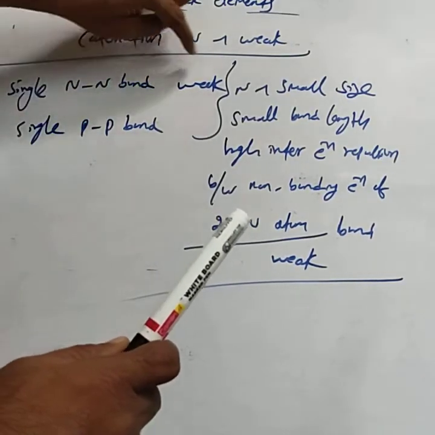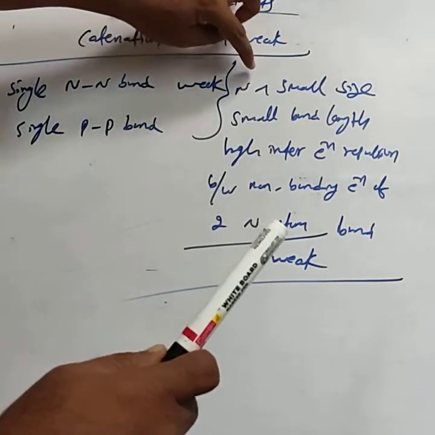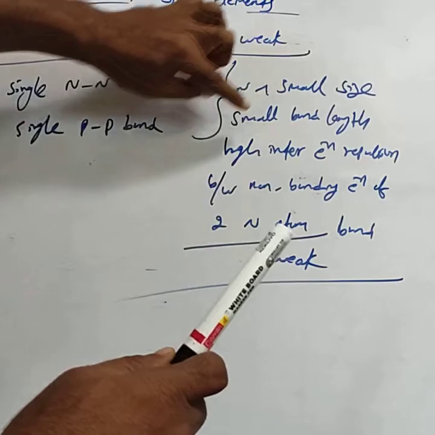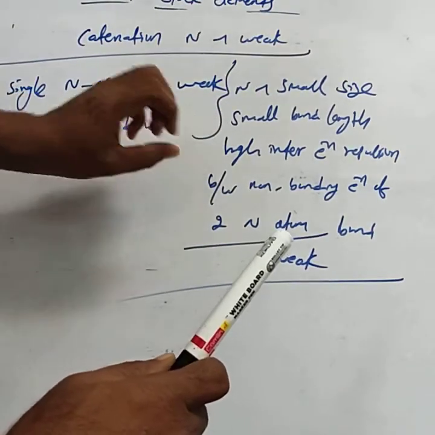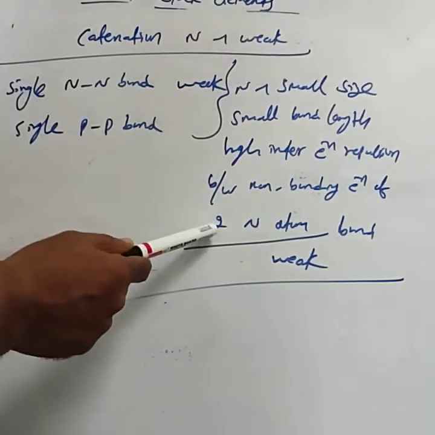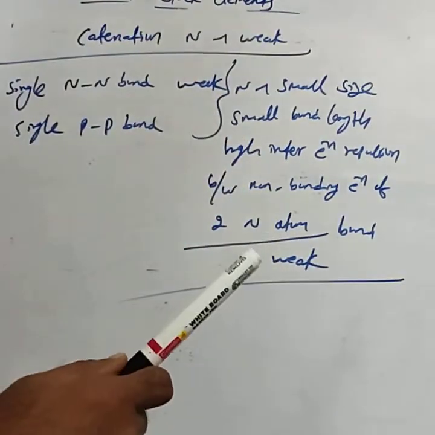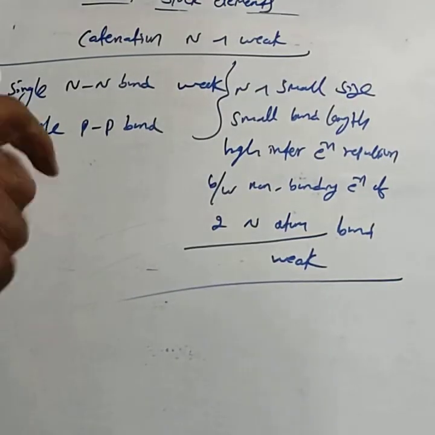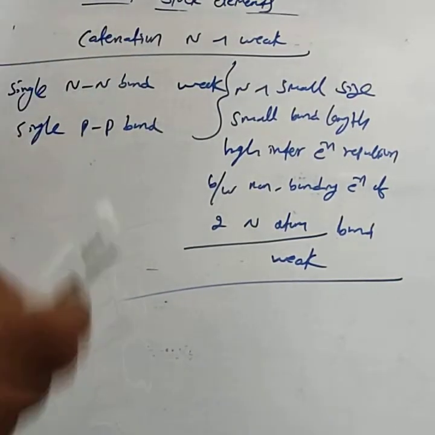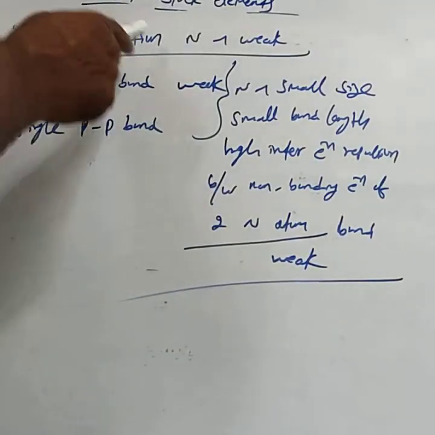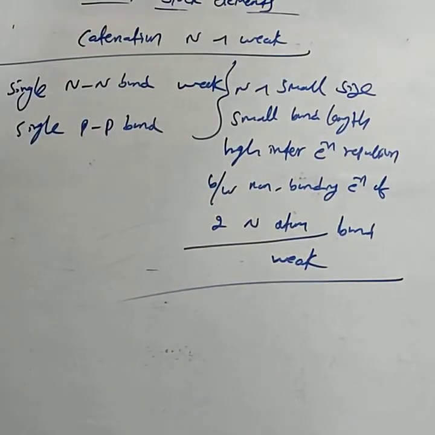Why is the single nitrogen bond weaker? Due to the small size of the nitrogen atom and small bond length, there arises a high inter-electron repulsion between the non-bonding electrons of the two nitrogen atoms, which makes the bond very weak. If the bond is very weak, then catenation to form a long chain is not possible. Hence catenation is weaker in nitrogen.